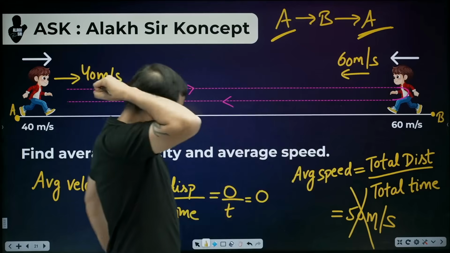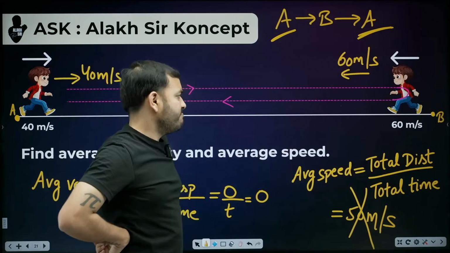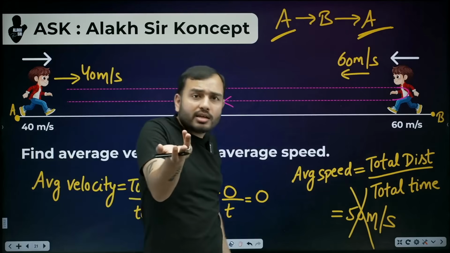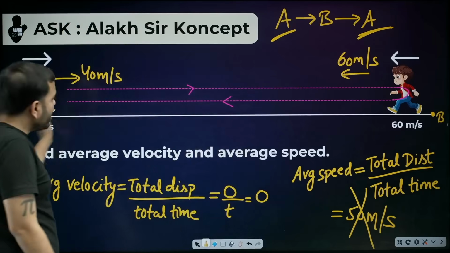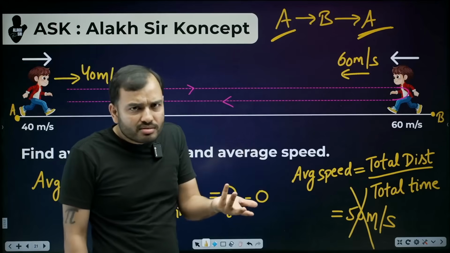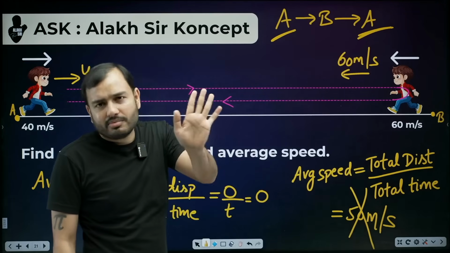Then what to do, sir? Distance is not given. Time is not given. So let's assume the distance. Who told you not to assume? Assume the distance as well. Sir, how much should we assume? Assume the distance is 100. Assume it as X. Or take 100. Assume whatever you want. The answer will be the same.